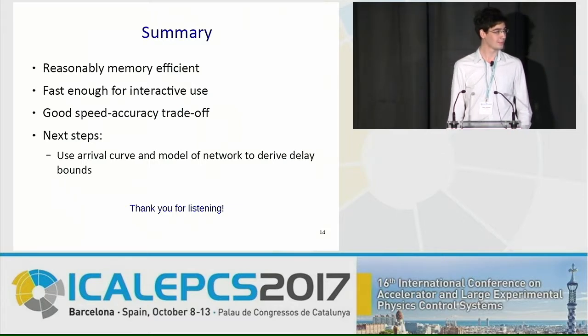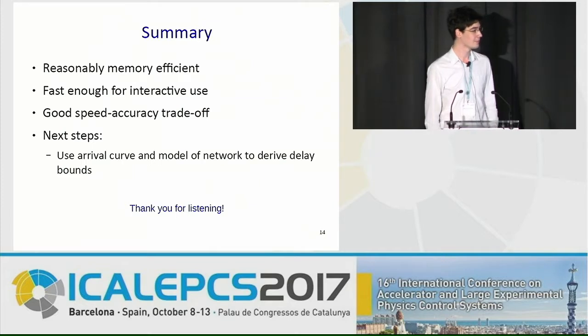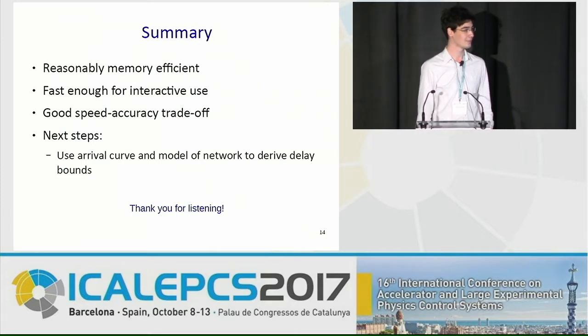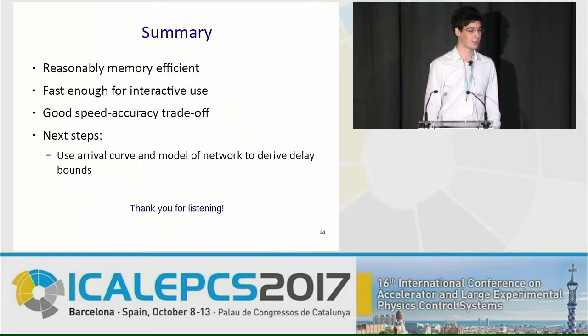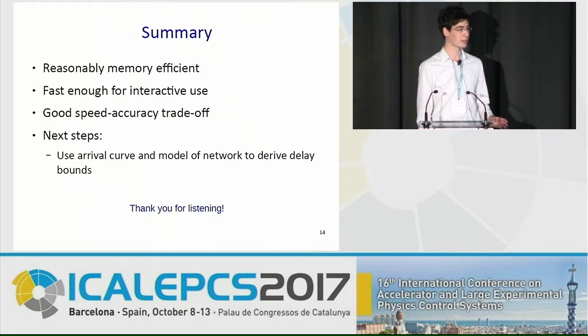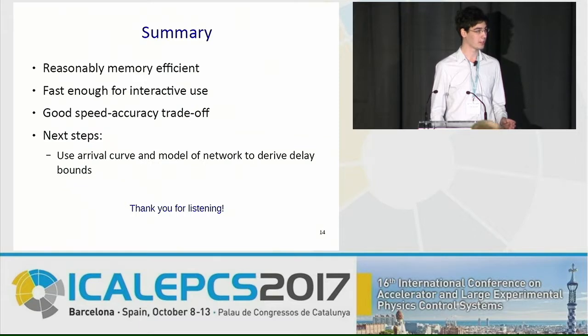Hi, I'm not familiar with this verification technique, but I would like to ask you if you consider, before using this network, how do you call it, sorry, network calculus, you consider any other verification technique? And the second question is, how long does it take to create those models or those equations that you use? Thank you. So your question is how long it takes to derive the rest of the model of the network, right? To produce the model.